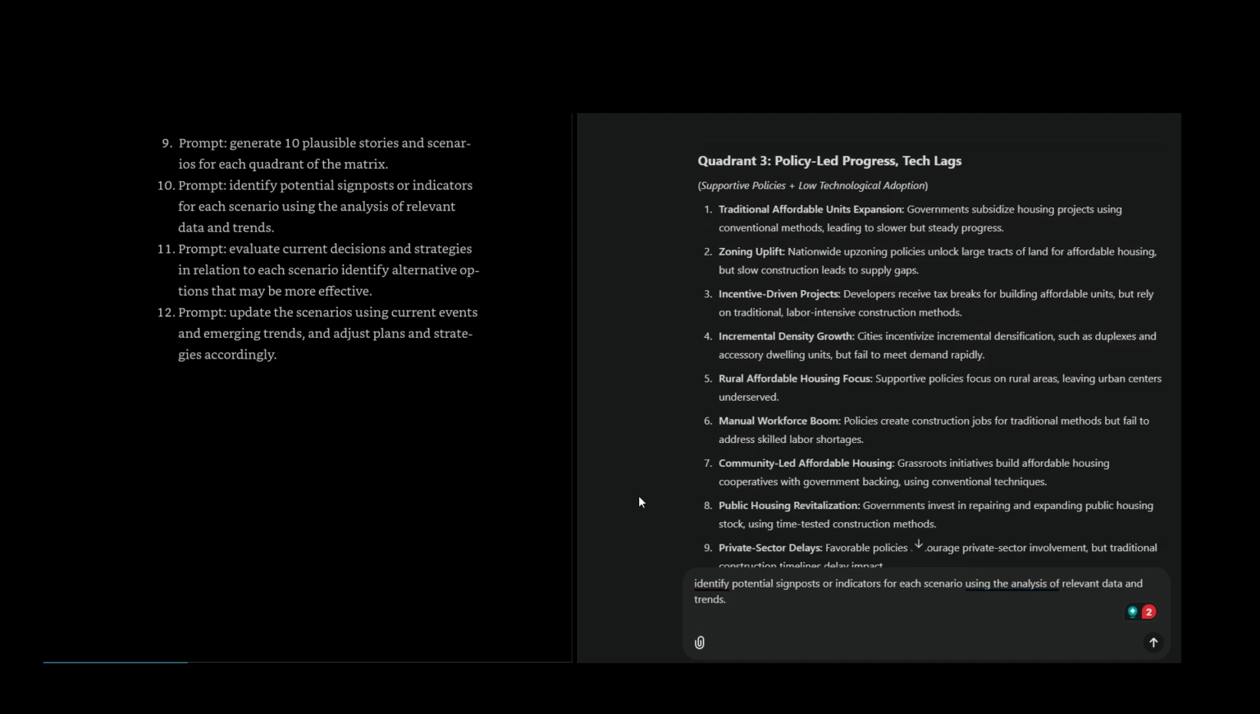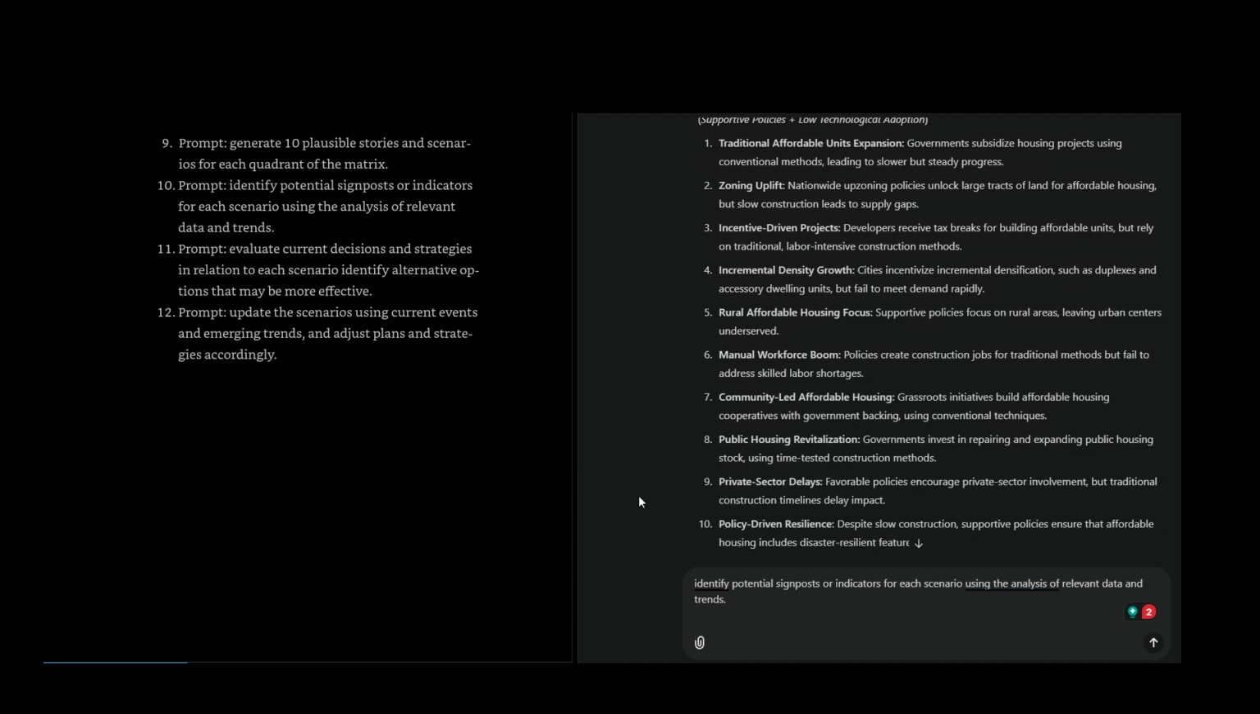Quadrant 3, policy-led progress, tech lags. Supportive policies, low technological adoption. Traditional affordable units expansion. Governments subsidize housing projects using conventional methods, leading to slower but steady progress. Zoning uplift. Nationwide upzoning policies unlock large tracts of land for affordable housing, but slow construction leads to supply gaps. Incentive-driven projects. Developers receive tax breaks for building affordable units, but rely on traditional, labor-intensive construction methods.